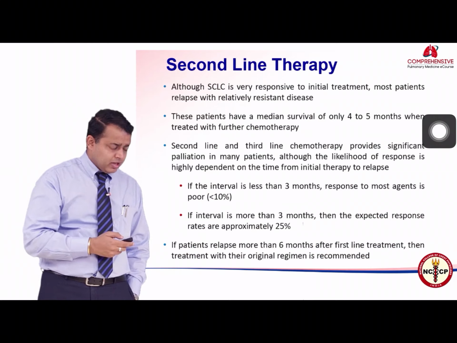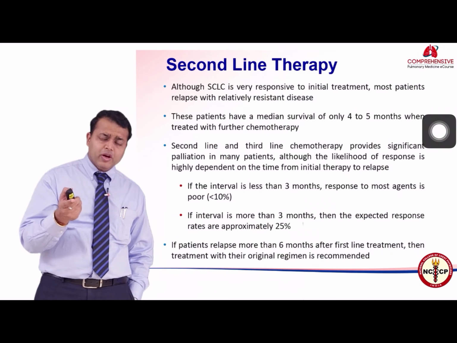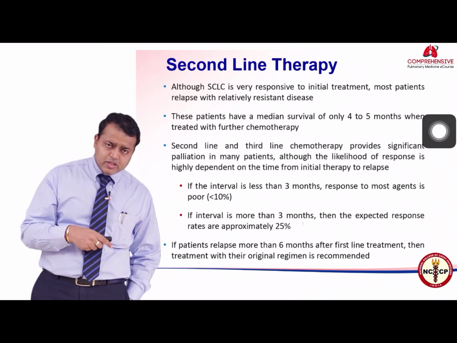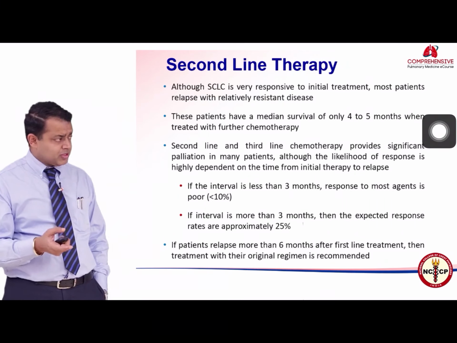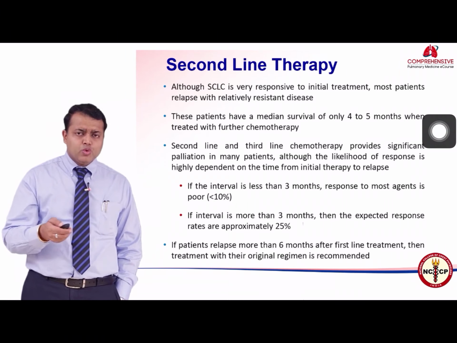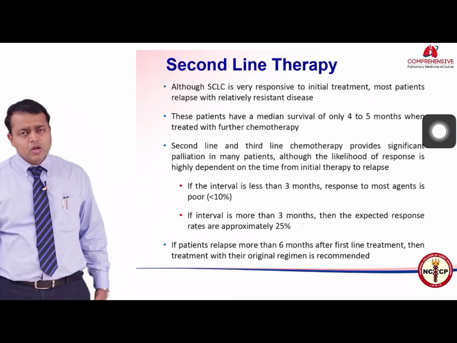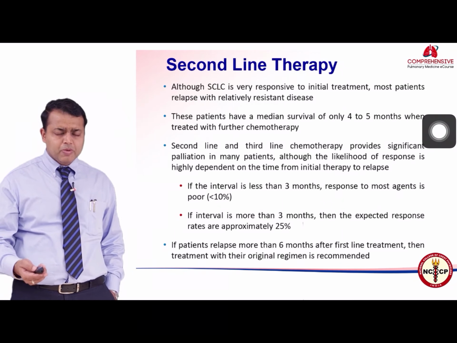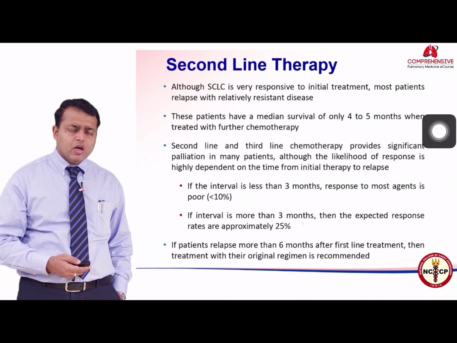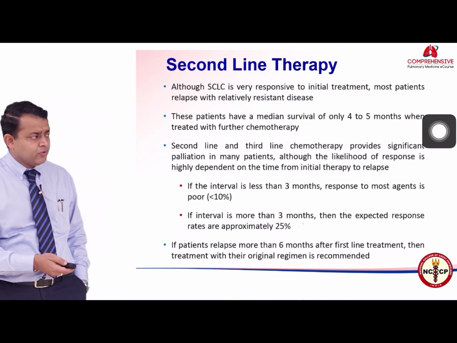Now coming to second line chemotherapy, the results in first line were around 70 to 80%, whereas the results in second line drop down to 20%. So the median overall survival of these patients who relapse, as almost every patient is going to relapse, especially in extensive stage small cell carcinoma of the lung, is just 4 to 5 months.